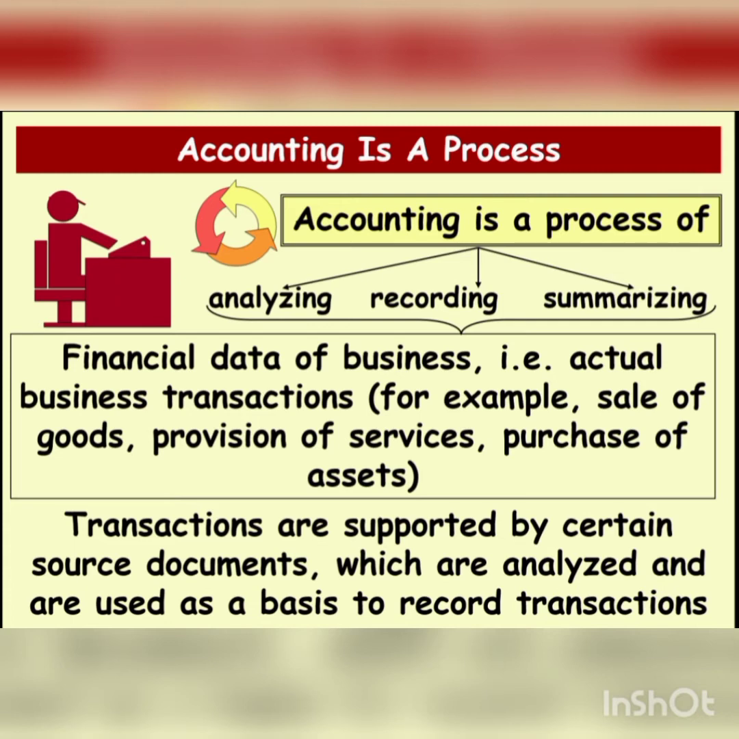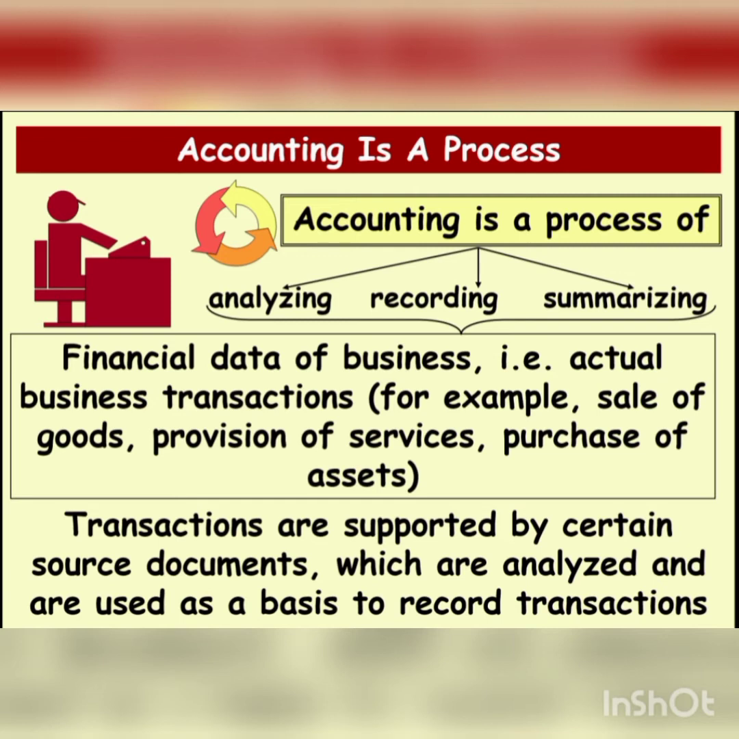Now the second one. After recording, we have to classify each transaction. For classifying the accounts, we use a term known as the ledger. The first function is the journal and the second is the ledger. We have to post each transaction in its separate account.